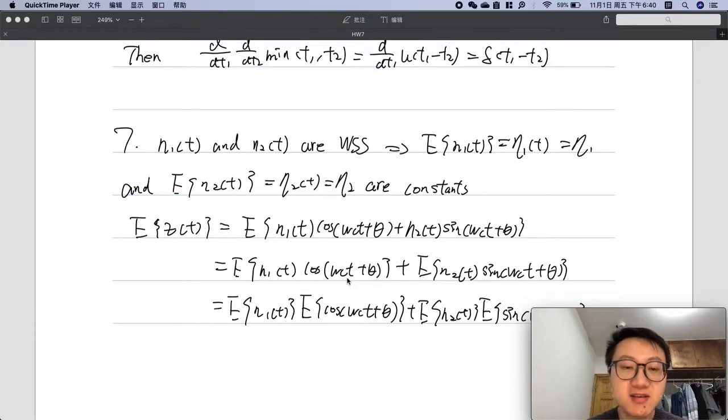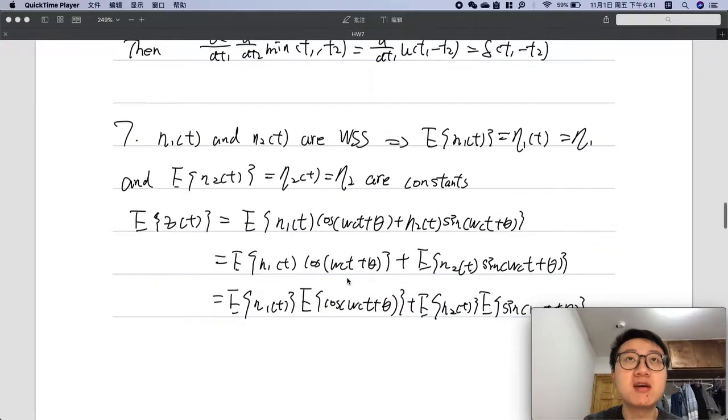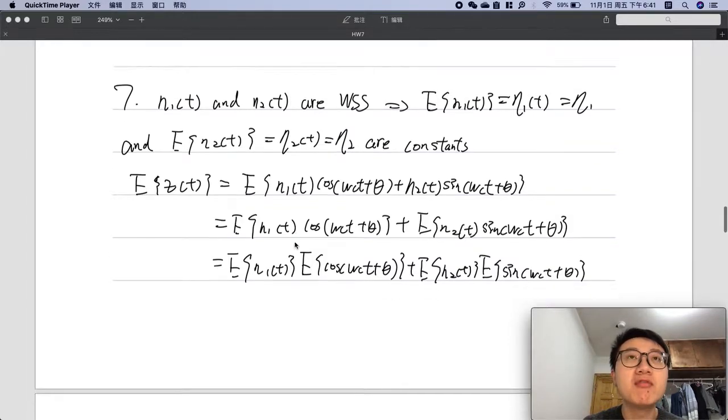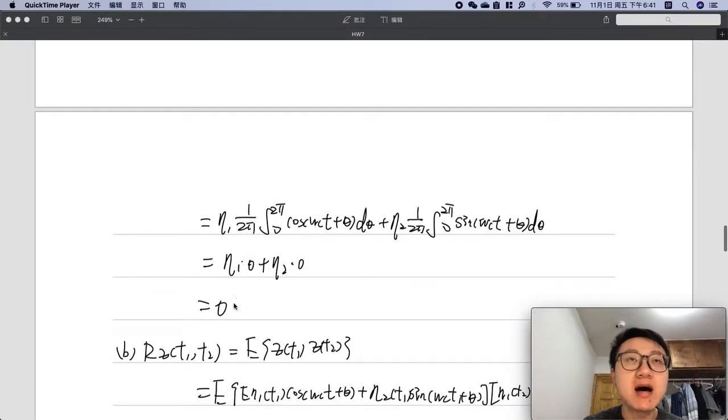Actually, it is a very regular question. Since we know the formula of the variable Z(t), if we want to know the expected value, we can just put the formula of Z into the calculation formula of the expected value, just like this one. After the calculation and simplification of the formula, we get that the expected value of Z is equal to 0.